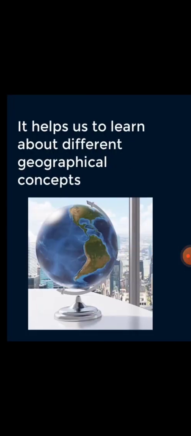It helps us learn about different geographical concepts like earth's rotation, revolution, seasonal change and longitude. These are all geographical concepts we can understand with the help of the globe.